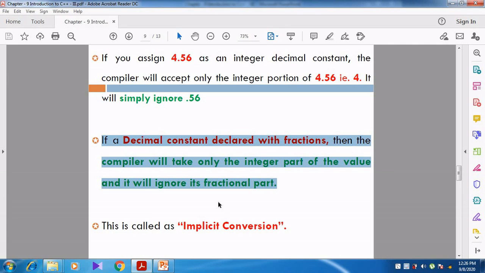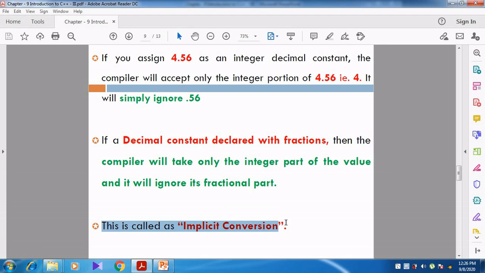So whenever we give a fractional number, it takes only the integer number alone. This concept is called implicit conversion.